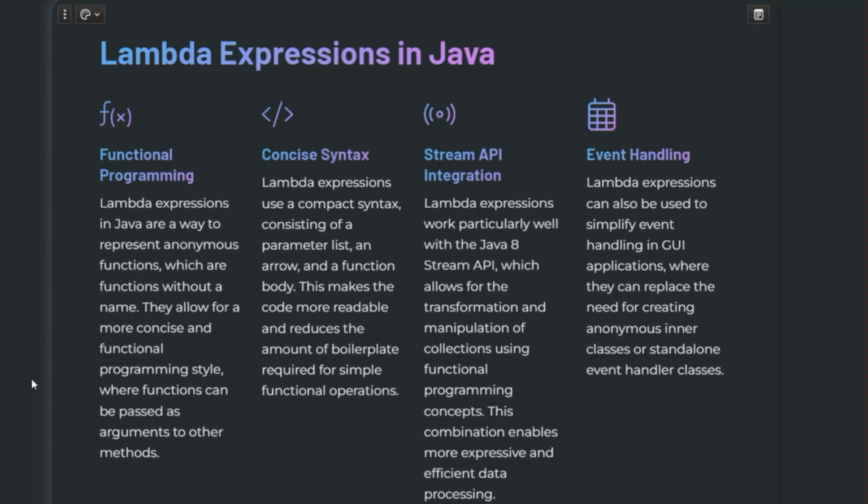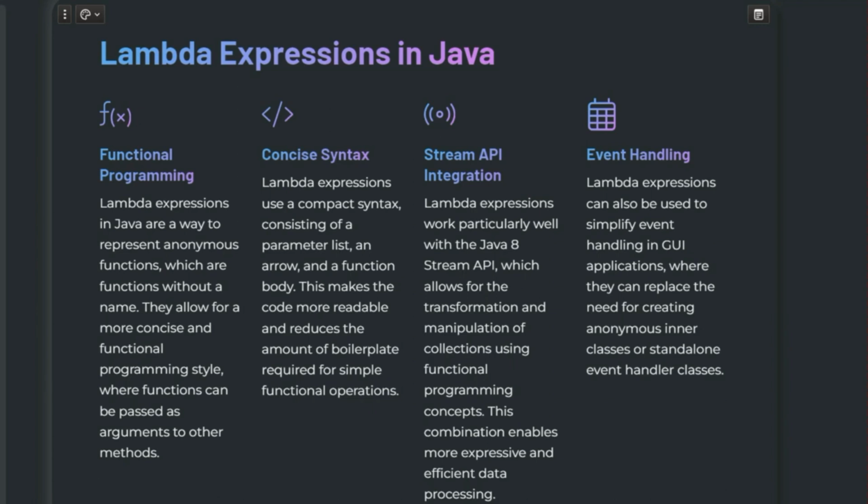This term is very important, concise way. They provide a clear and concise way to implement methods using an expression, and using lambda expressions we can make the code more readable, and we can reduce the code lengthiness, right? And using lambda expressions we can simplify event handling in GUI applications, right?